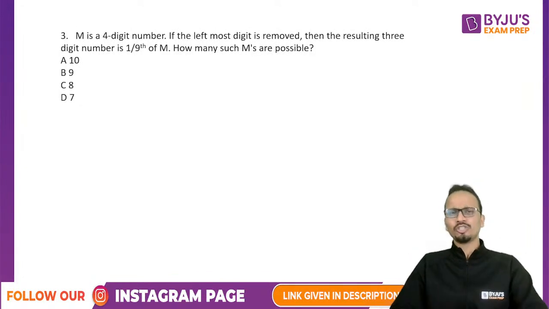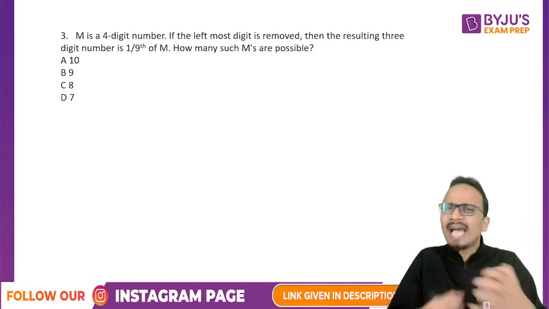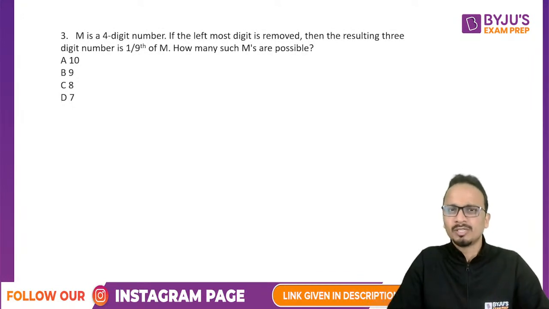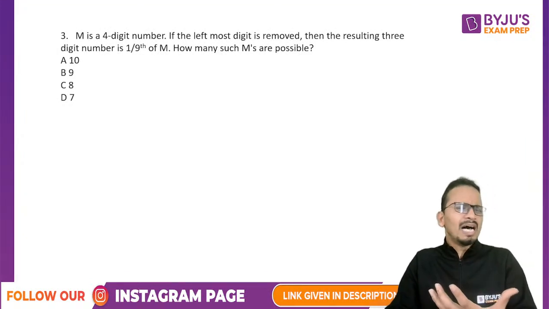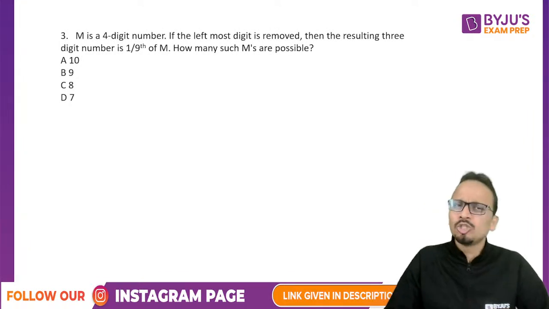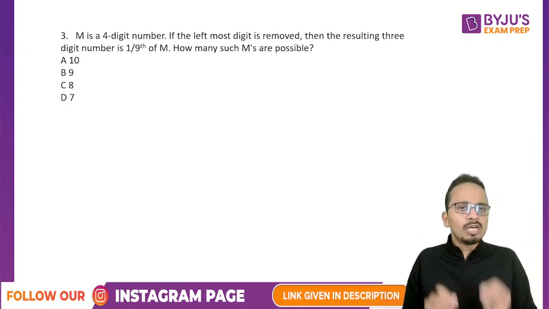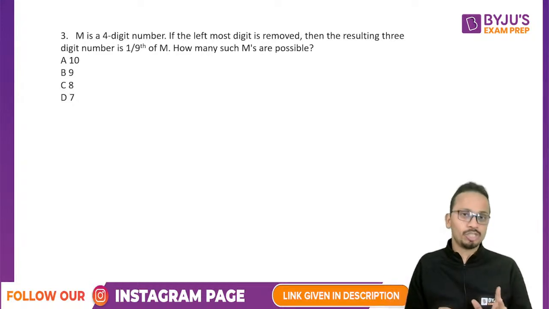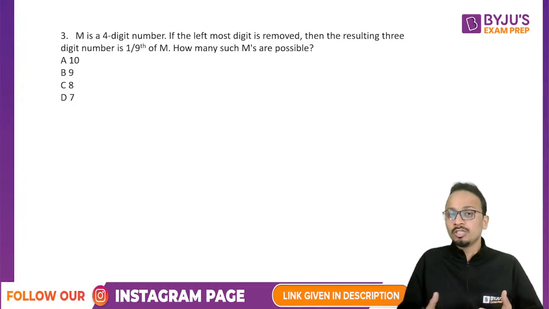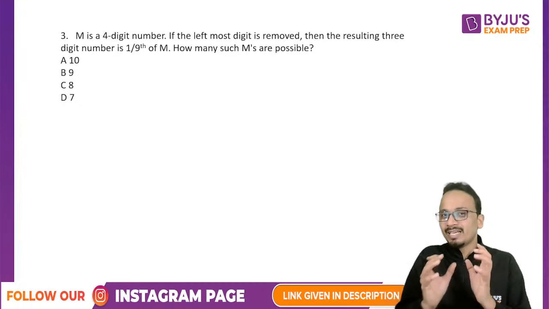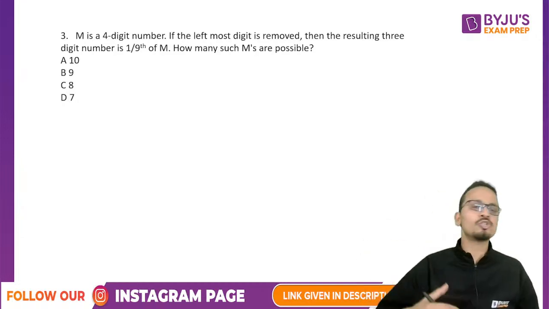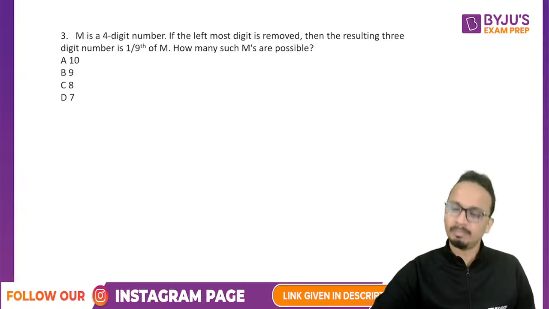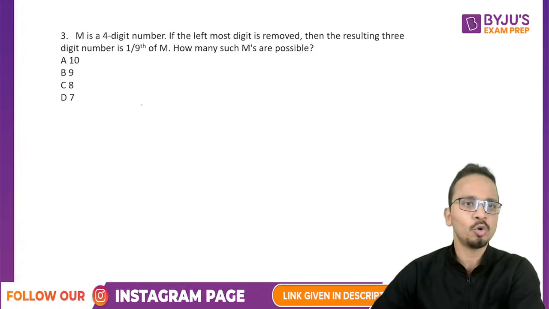Now if I look at this question, it seems a little difficult and lengthy, a question on numbers. They're also asking how many such possible values of M there are, so I believe a little concept of PNC may also be applied. So in the first round, I should be leaving such types of questions. You might do this question, yes, but it will consume more than a minute, so it's better to come back to it in the buffer time. But today we'll be solving this question, so let's go ahead and do that.